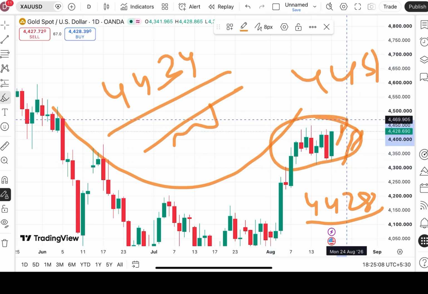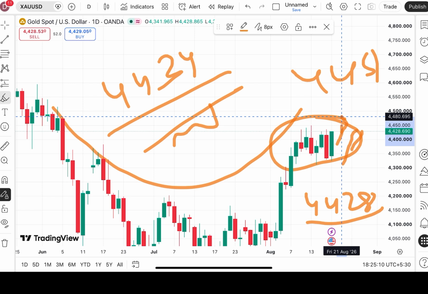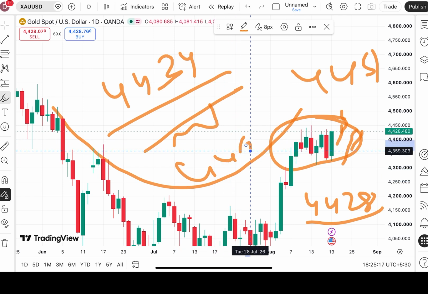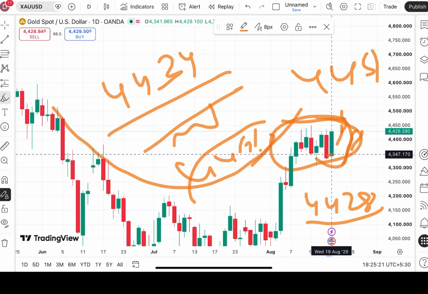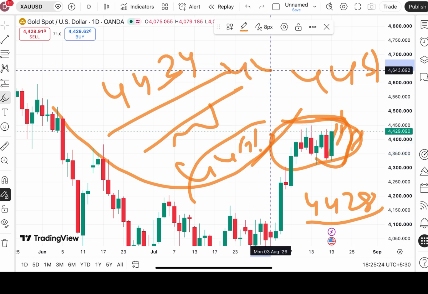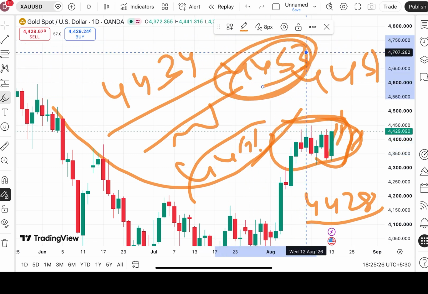Then a probability of going towards a level of around 44.64, then to a level of 44.80, and from there a level of around $96. And then a further upside can be seen. So understand this pattern says that the price will go further towards 43.55. It will cross this level.